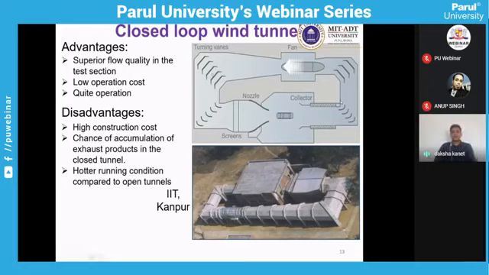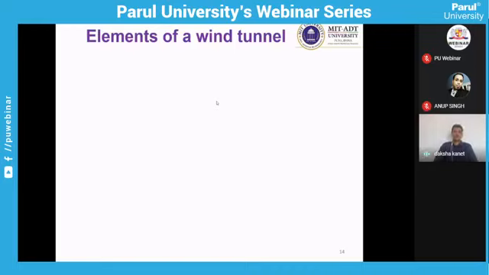Here you can see this corner where the chances of accumulation are there, and it is not connected to the atmosphere, so the circulation and the friction with the wind tunnel wall will create heat, and this will be a hotter running condition compared to the open tunnels. So you require some cooling arrangement in the wind tunnel. This is the classification of wind tunnels: the different kinds of wind tunnels, their advantages, applications, and complexity involved in the design.